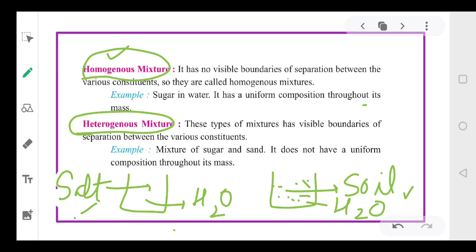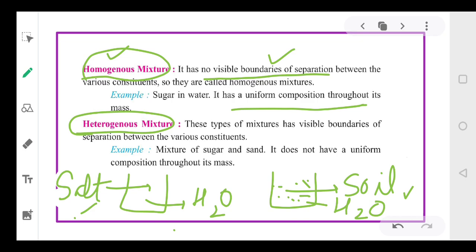So here there is no visible boundary. We cannot see the salt and water separately. So there is no visible boundary between the components. And it has uniform composition, right? Uniform composition means it will remain same throughout. You can take a sip of water from the upper layer or from the bottom layer. The taste will remain same because salt has properly mixed with water.